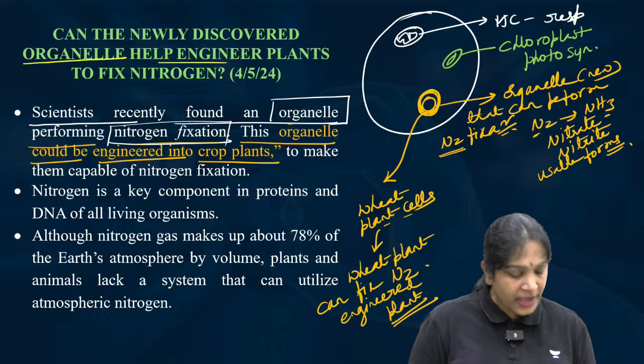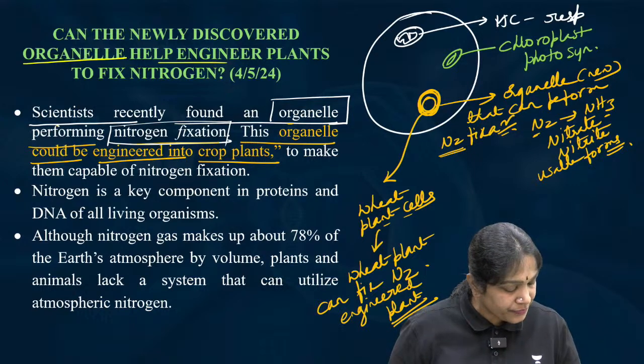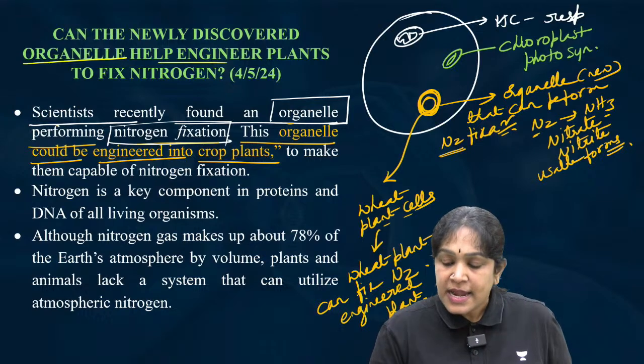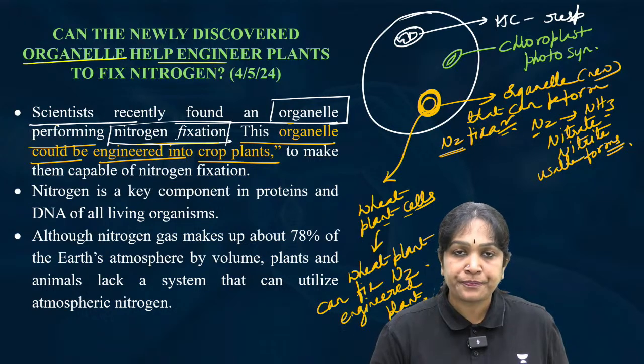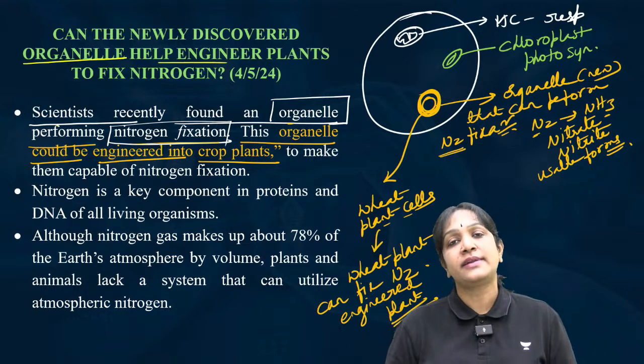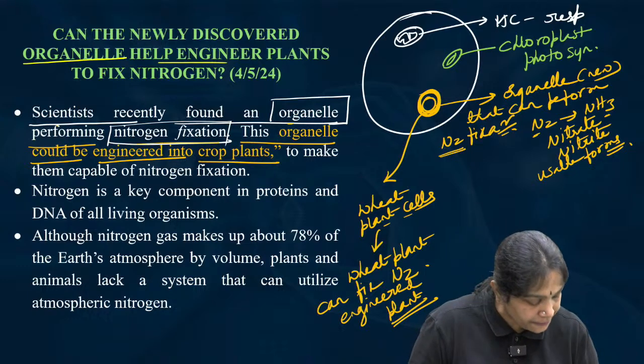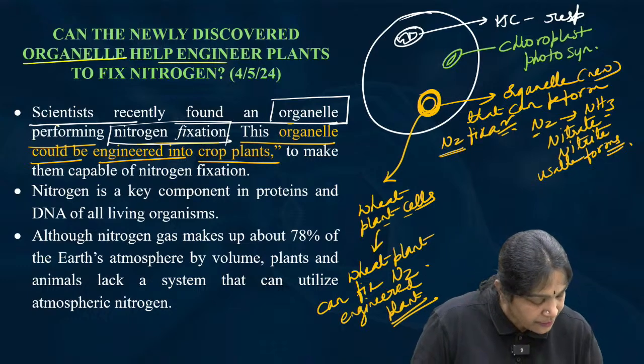No, a natural plant cannot fix the nitrogen, right? But into this plant what have we done? We transferred this nitrogen fixing organelle. So now this plant can perform the nitrogen fixation. This is an engineered plant. No, there is no name for it.